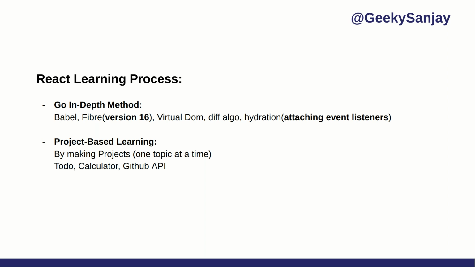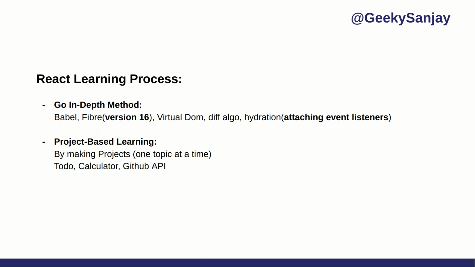What is a node? A node can be anything. A node can be text, an element, true, false, or a space. So it will check which node is changed and only change that node instead of changing the complete tree. To find out that change, this diffing algorithm is required.